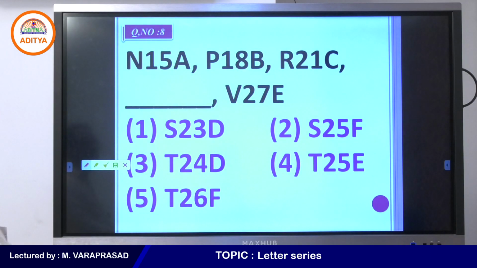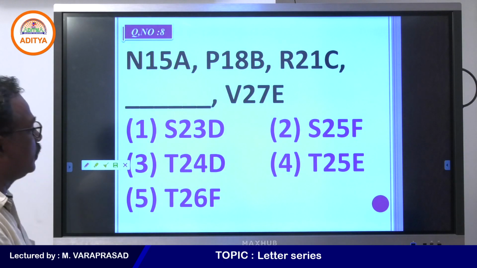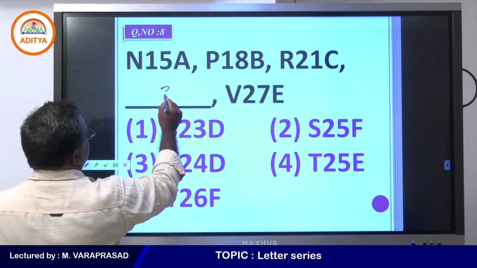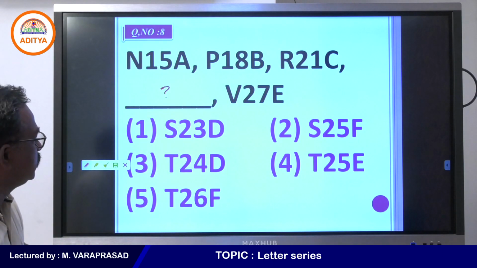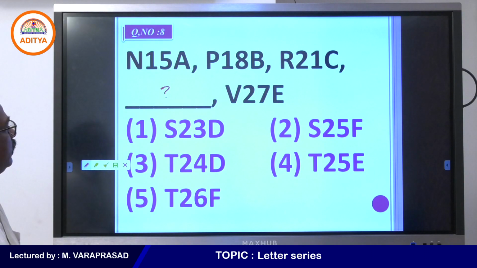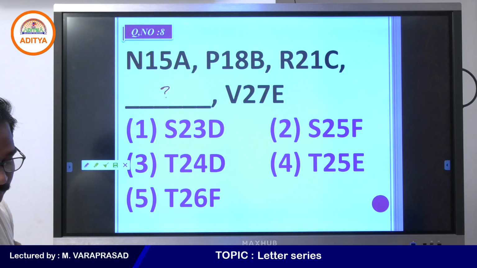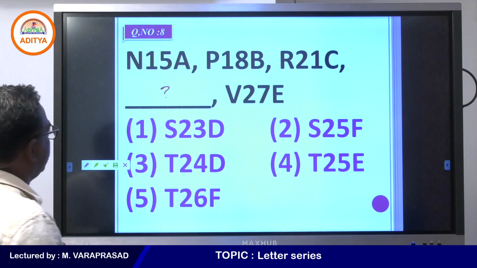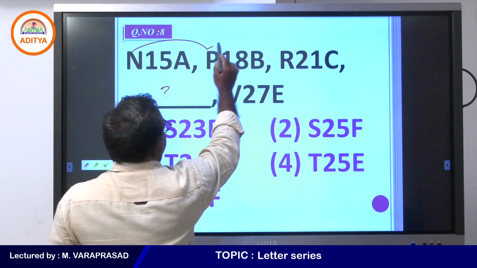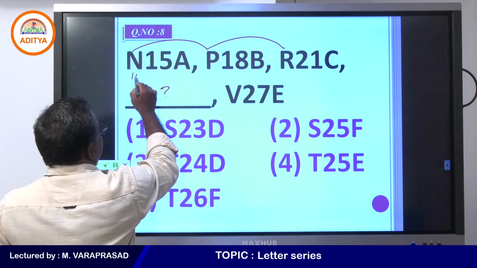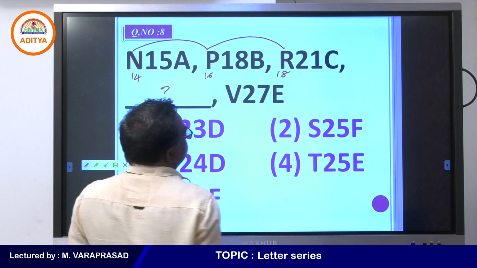What is given there? N15A, P18B, R21C and question mark V27E. So, what process do you follow here? N15A and P18B, R21C, V27E, and what will you get in the place of the question mark? If you take the first letters N, P, R, the series is going on: 14, 16, 18, so the next one you will get.